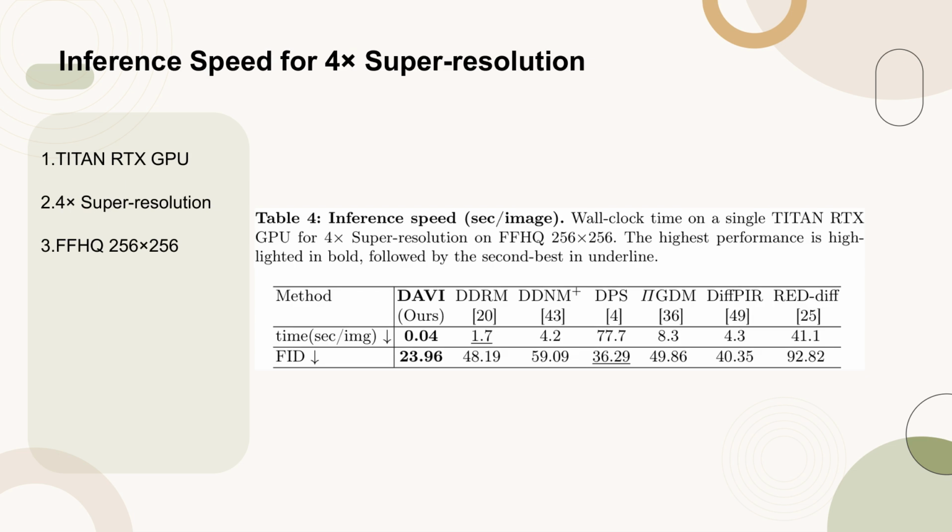Table 4 presents the inference speed in seconds per image for 4x super-resolution tasks on the FFHQ 256 by 256 dataset, measured on a single Titan RTX GPU. The table highlights the highest performance in bold and the second best in underline. It compares various methods including DAVI, DDRM, DDNM+, DPS, PyGDM, DiffPIR, and RedDiff, showing their respective times and FID scores. This data is crucial for evaluating the efficiency of different super-resolution techniques in practical applications.